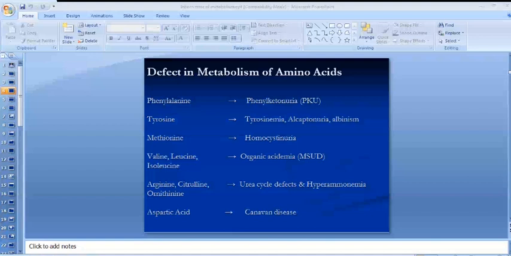Now we are going to discuss the specific signs. The specific signs which you have to pick up are: number one, hepatomegaly. Hepatomegaly is present in 90% of the cases with inborn error of metabolism. Unusual odor. Unusual odor is basically due to the accumulation of substrates in the body tissue that give that particular odor. We will discuss the different types of specific odors which are present in different inborn errors of metabolism.